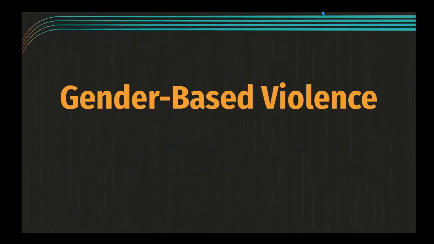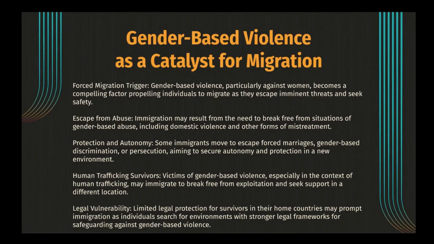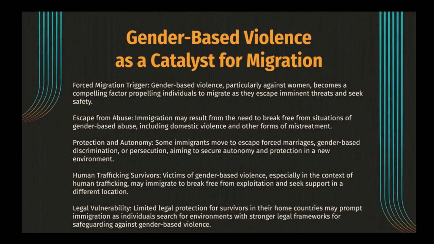Gender-based violence serves as a catalyst for immigration when individuals, particularly women, face threats, abuse, and discrimination based on their gender. This pervasive violence can force people to flee their home countries, seeking refuge and safety in new environments. Some of these threats include sexual violence, forced or coerced marriages, human trafficking, gender-based forced labor, and transgender discrimination and persecution.